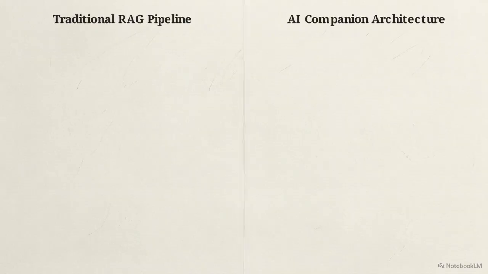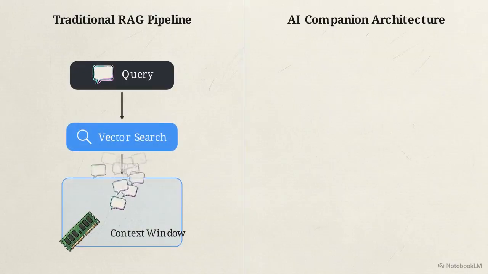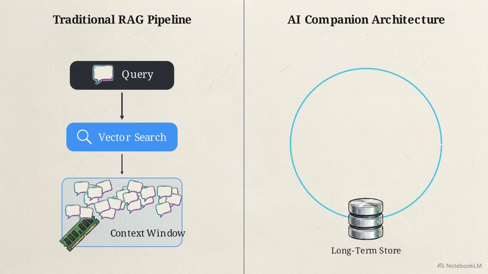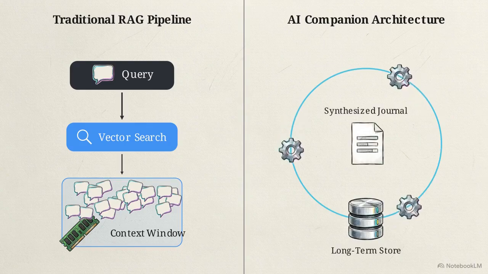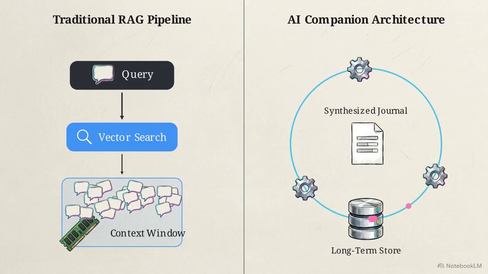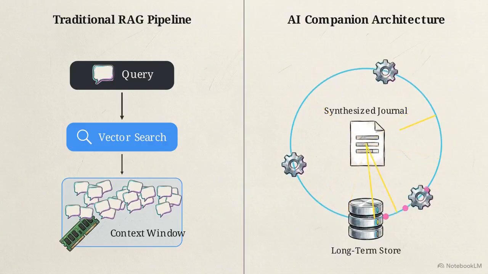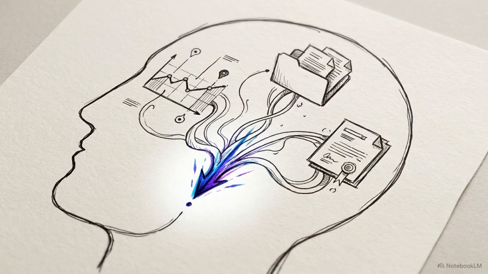The architectural contrast is clear. On the left is the standard retrieval augmented generation pipeline: query, vector search, and a dump of results into the context window. On the right is the AI companion architecture, a cyclical engine where background workers spin, old data decays, and raw interactions aggregate into a central, evolving journal node. Successfully replicating memory in an artificial system requires simulating cognitive outcomes, continuity, pattern recognition, and synthesis, rather than trying to copy biological mechanisms.